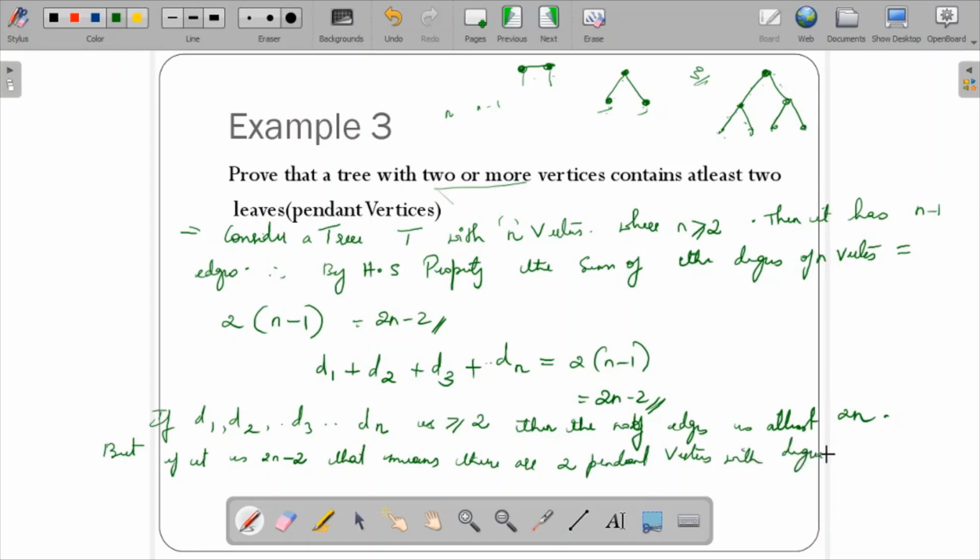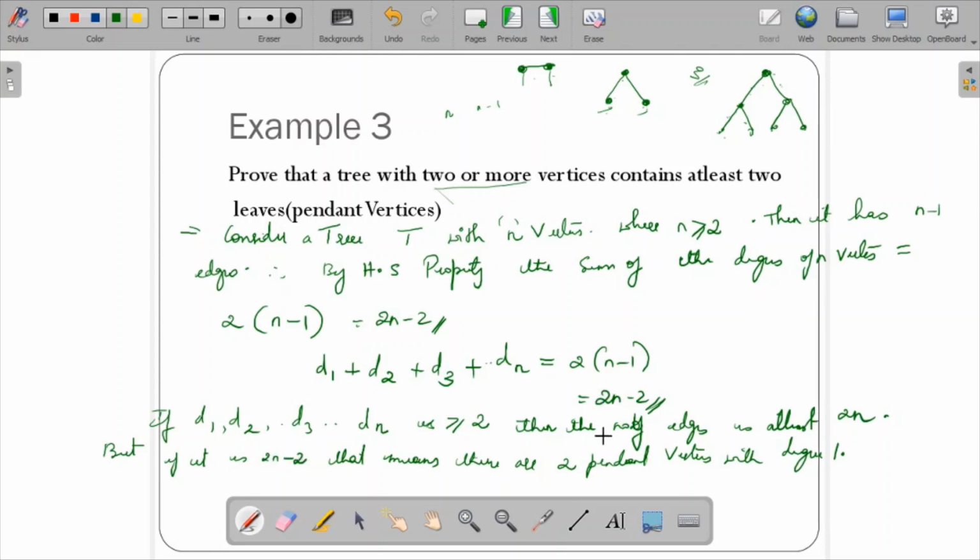What do you mean by this? There cannot be any vertex with degree 0. So if you see here, what is this, 2n minus 2 means 2.